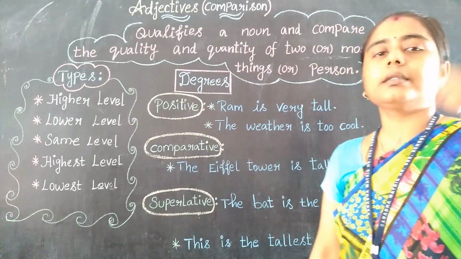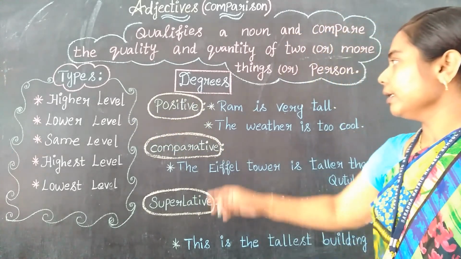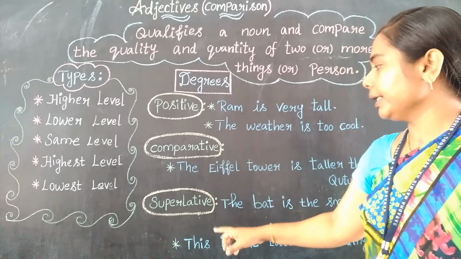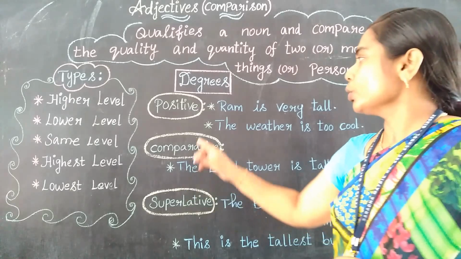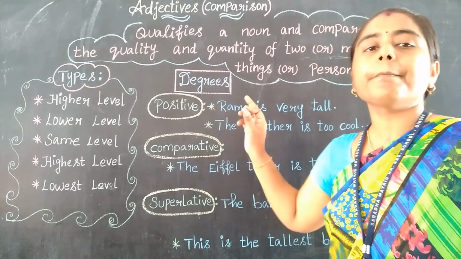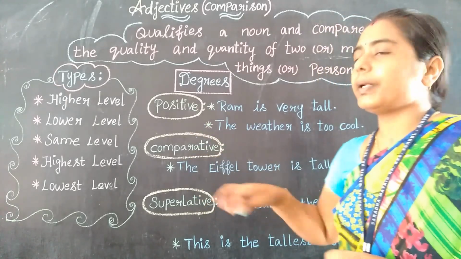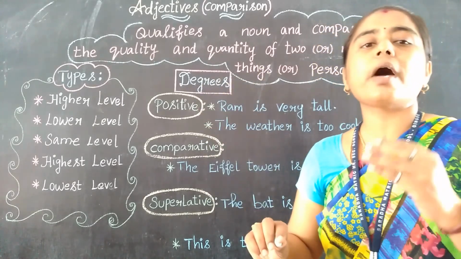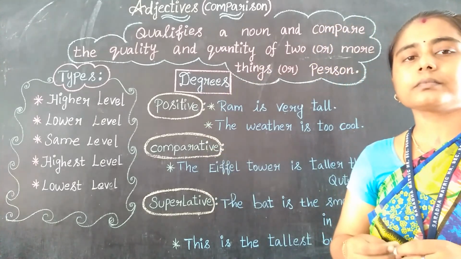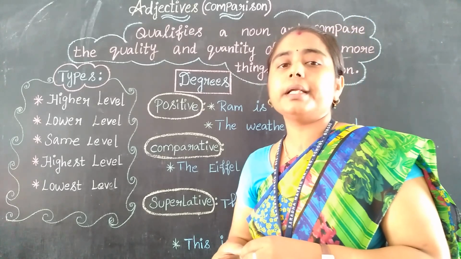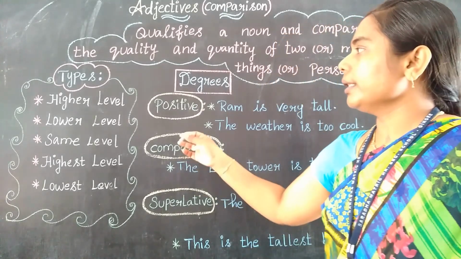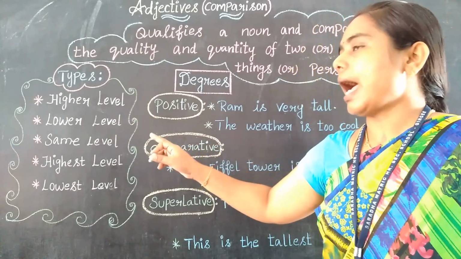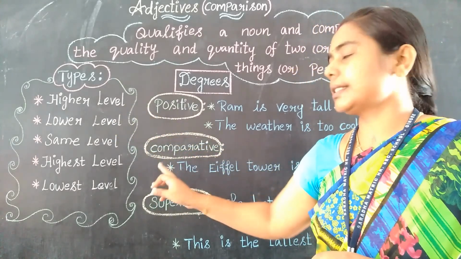We have three degrees. What are they? Positive degree, comparative degree, and superlative degree. And the adjective comparison consists of five types. How many types? Five types. What are they? Higher level, lower level, same level, highest level, lowest level.